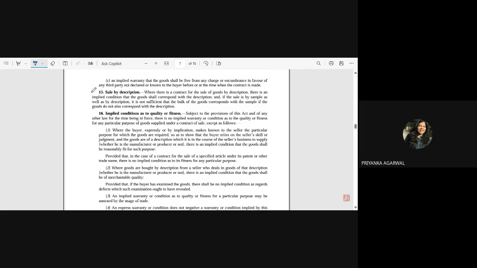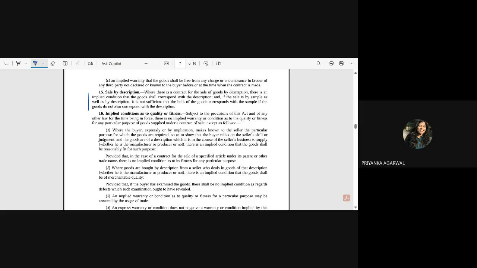Okay, sale by description. Where there is a contract for the sale of goods by description, there is an implied condition that the goods shall correspond with the description. And if the sale is by sample as well as by description, it is not sufficient that the bulk of the goods corresponds with the sample if the goods do not also correspond with the description.